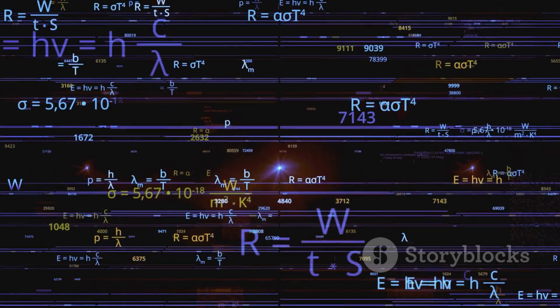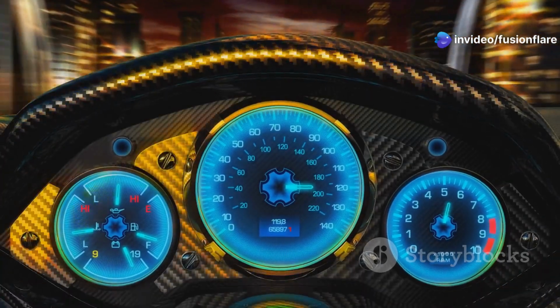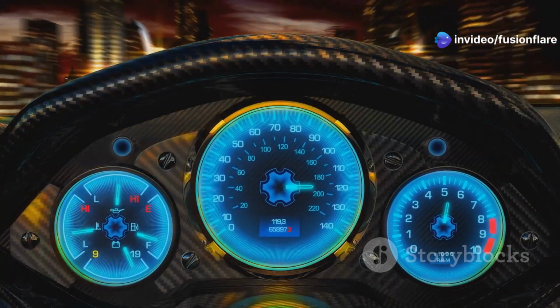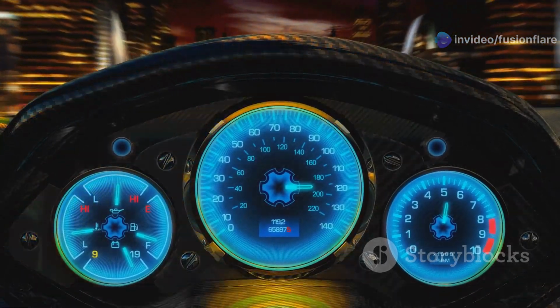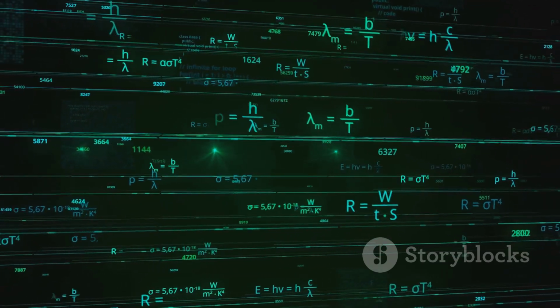What exactly are derivatives? Imagine driving along a highway. Your speedometer doesn't show your position, but rather how your position changes over time, your speed. That's essentially what a derivative does. It tells us the rate of change of a function.